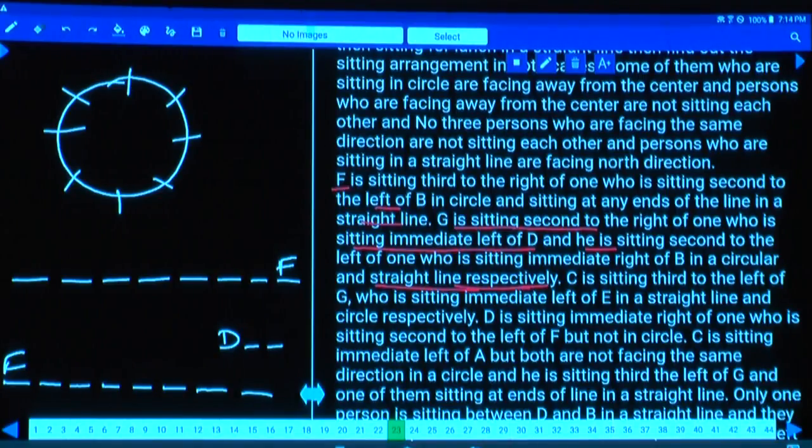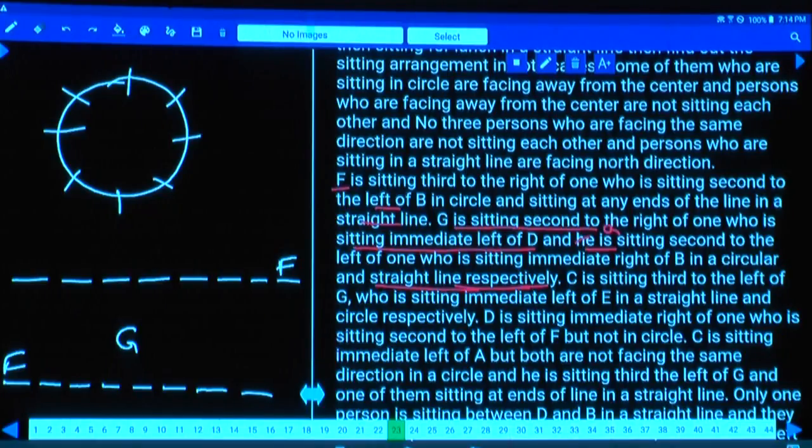Now I am talking about this G. This G is sitting second to the left of the one who is seated to the immediate right of B. Immediate right of B there is one person, and G is seated second to the left of whom?